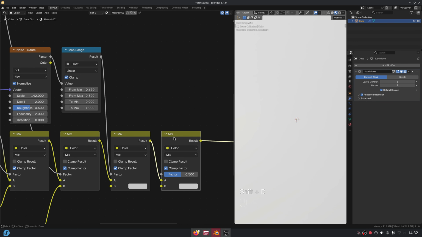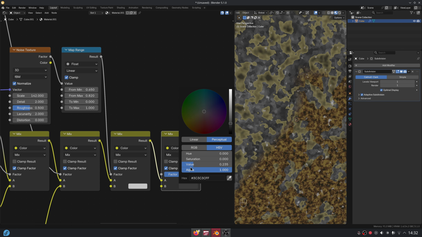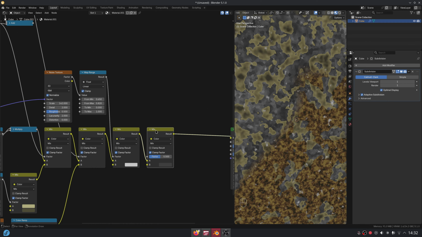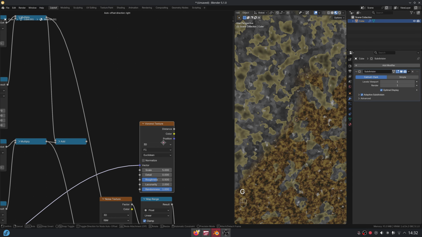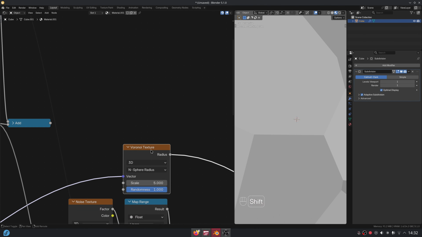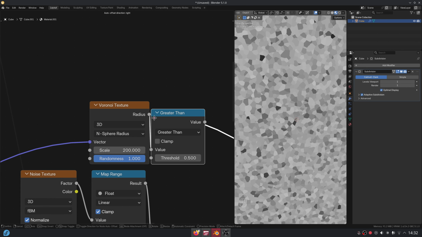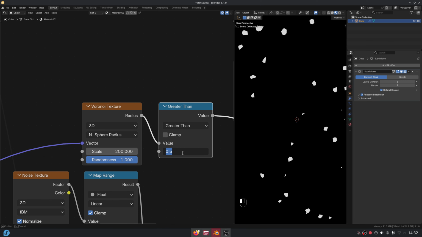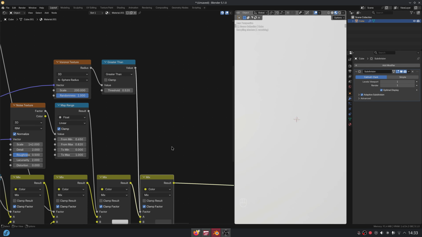Add another mix color node and set the color to dark gray. Add a Voronoi texture and set it to N-sphere radius. Now add a greater than math node so that we get a high contrast map. This will be used to add small random dark speckles to the rock.